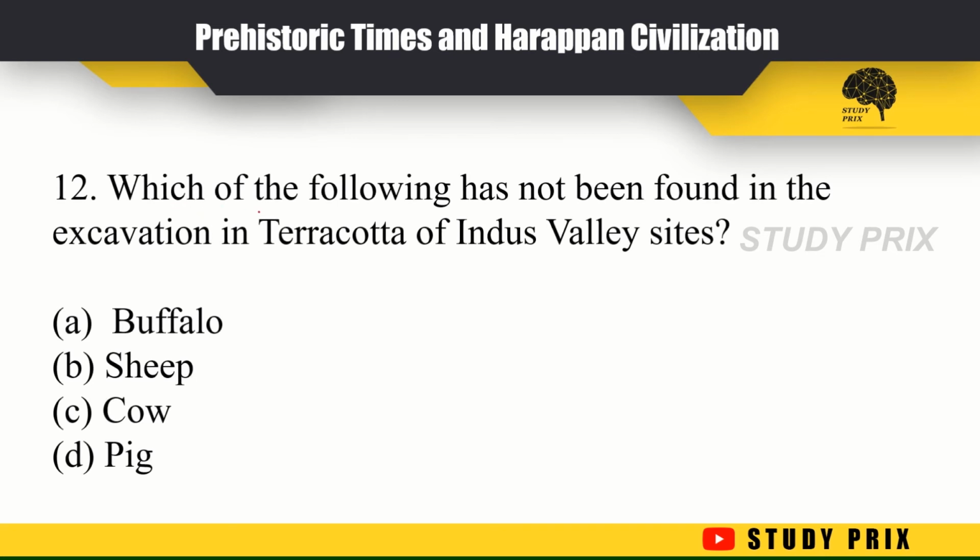Next question. Which of the following has not been found in the excavation of terracotta at Indus Valley sites? Options are buffalo, sheep, cow, pig. The excavations of the Indus Valley civilization have buffalo, sheep, pig, but there is no evidence of cow or any other milk products during the Indus Valley civilization period. So the right answer is option C, cow.